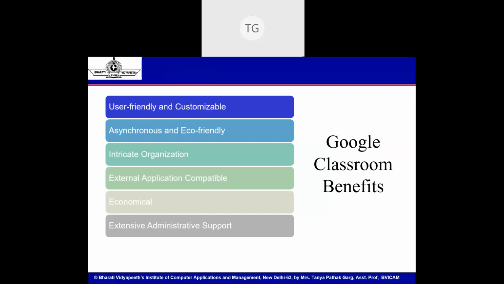Then there is intricate organization. If you are creating a class as a teacher, the contents are arranged in such a way as to suit the best interests of a teacher. What do I want to do with my class? What are the assignments that have come, who turned in late, which submission is not there, which student gave me a class comment? That will be available from the teacher perspective. But if I'm logging in as a student, joining a class, then only information that relates to me is shown: what are the assignments to be submitted, is there a classroom meeting going on that I can join. So it is very customizable and intricately organized as per the different users.